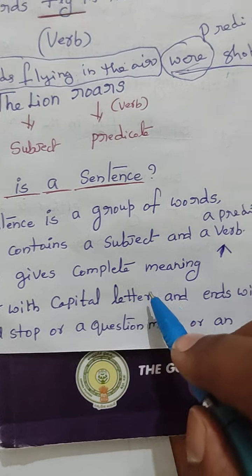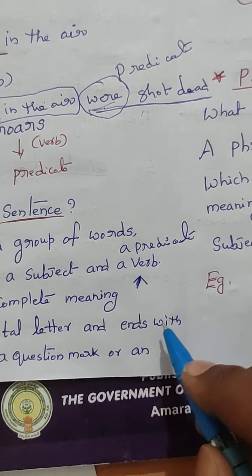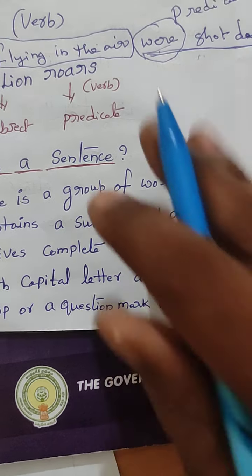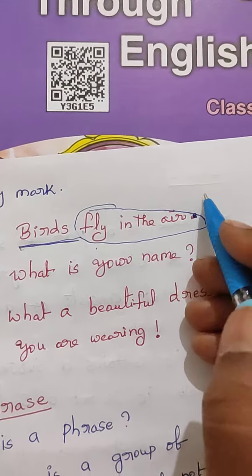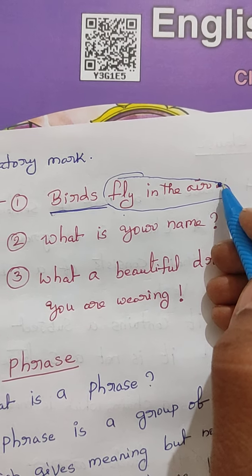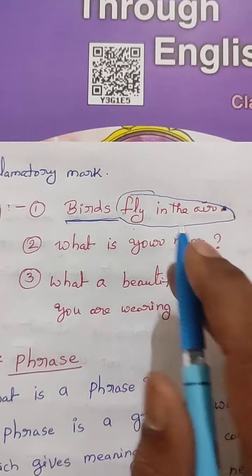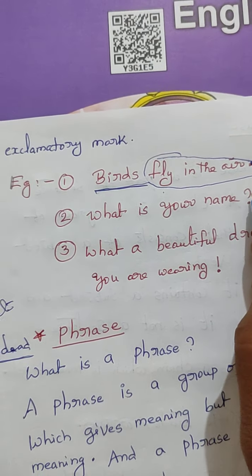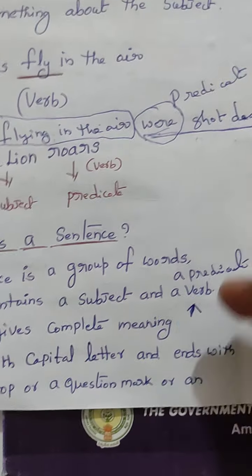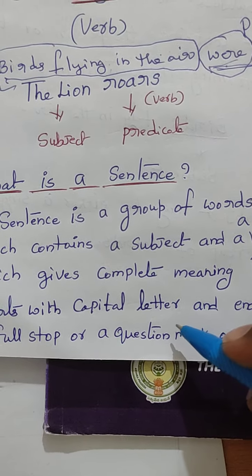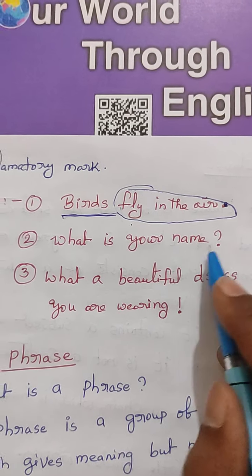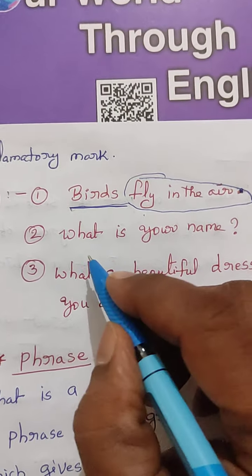All the sentences start with a capital letter and end with either a full stop or a question mark or an exclamatory mark. Here the first example ends with a full stop. So it is a sentence. Whereas the second example ends with a question mark. It is also a sentence, because in the definition of sentence, it may end with a question mark also. So likewise, this, what is your name? This part ended with a question mark. So it is also called a sentence.